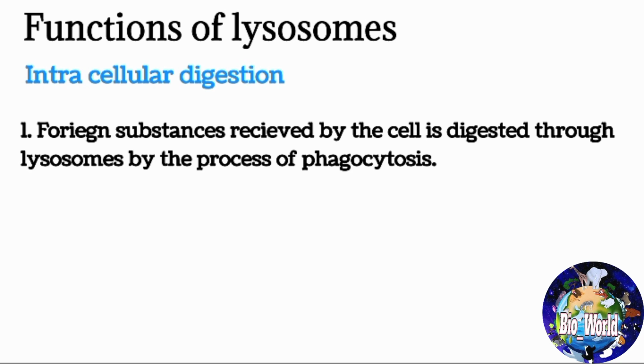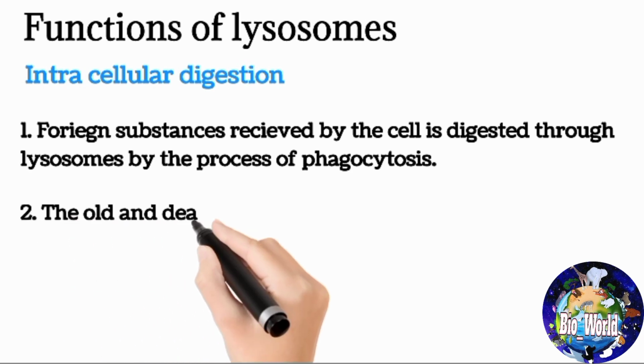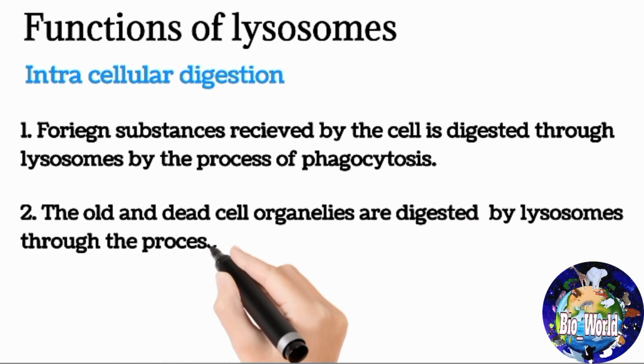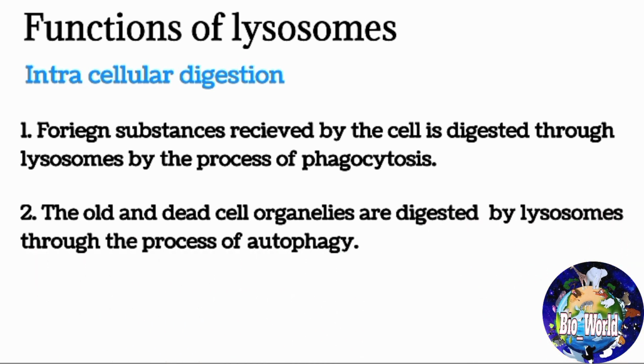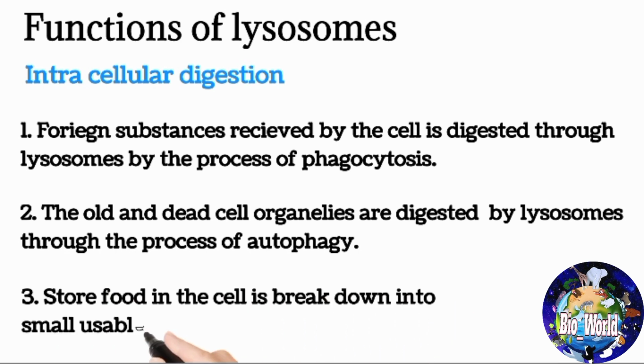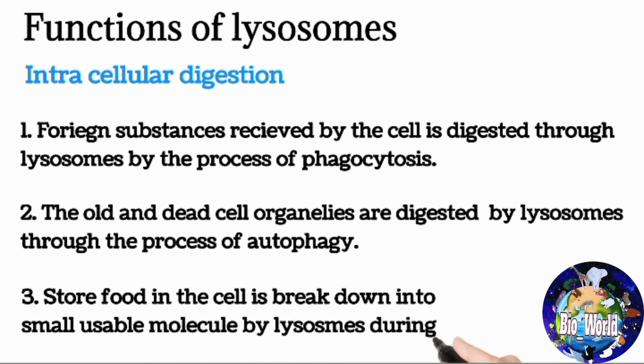Phagocytosis means the eating process of a cell. The old and dead cell organelles are also digested by lysosomes through the process of autophagy. The cell's process of eating its own components is called autophagy. Stored food in the cell is broken down into small usable molecules by lysosomes during starvation.